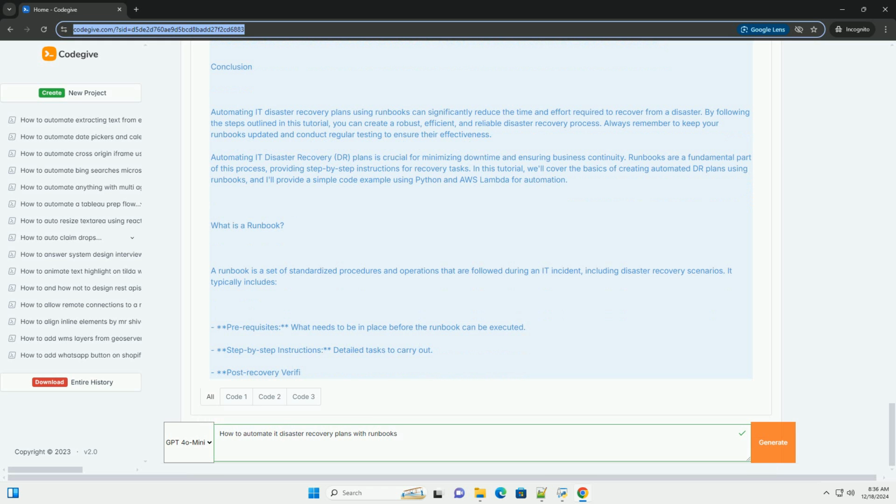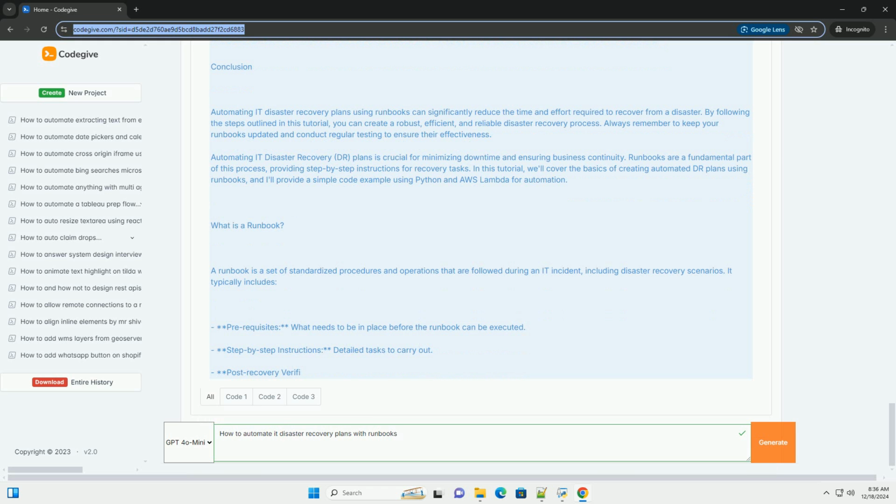6. Monitor and improve. Implement monitoring to detect failures or issues. Continuously refine the runbooks based on test results and incidents. Example: automating disaster recovery with AWS Lambda.